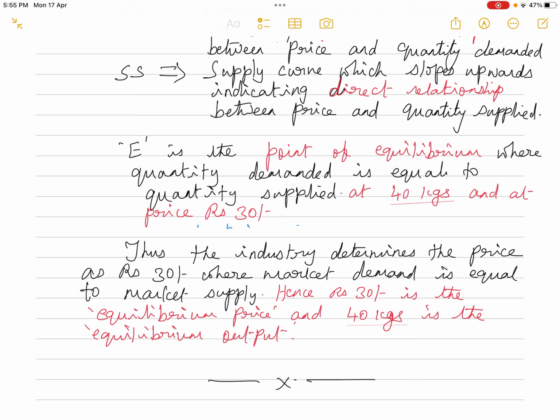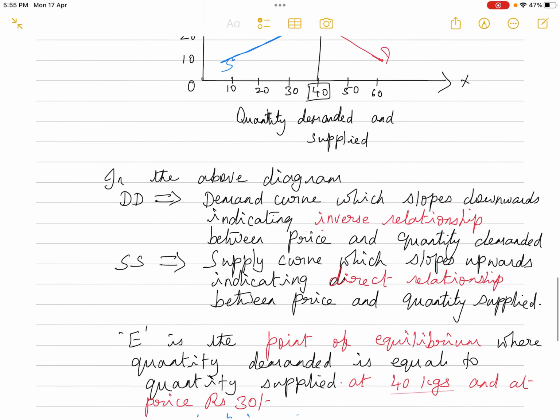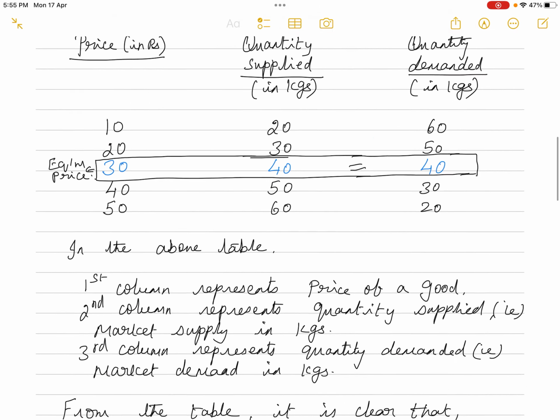So now finally you are mentioning the conclusion. Thus, the industry determines the price as rupees 30 where market demand is equal to market supply. Hence rupees 30 is the equilibrium price and 40 kgs is the equilibrium output. So this is how the price of a commodity is determined under perfect competition.